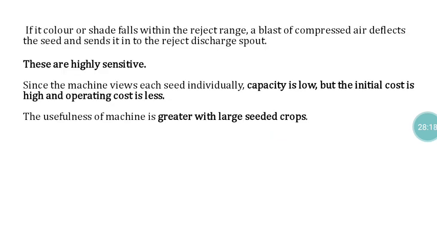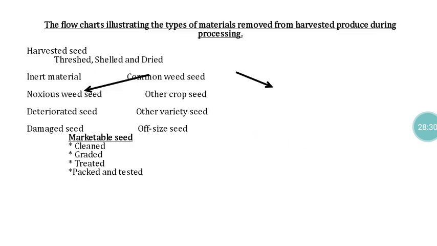But here a larger number of electric cells and other things are involved, so the cost of this operation is more. So this is applicable for a small quantity of seeds, not suitable for separation of a large quantity of seed material. As an outcome of that processing, we separate materials like inert material, noxious weed seeds, deteriorated seeds and damaged seeds.